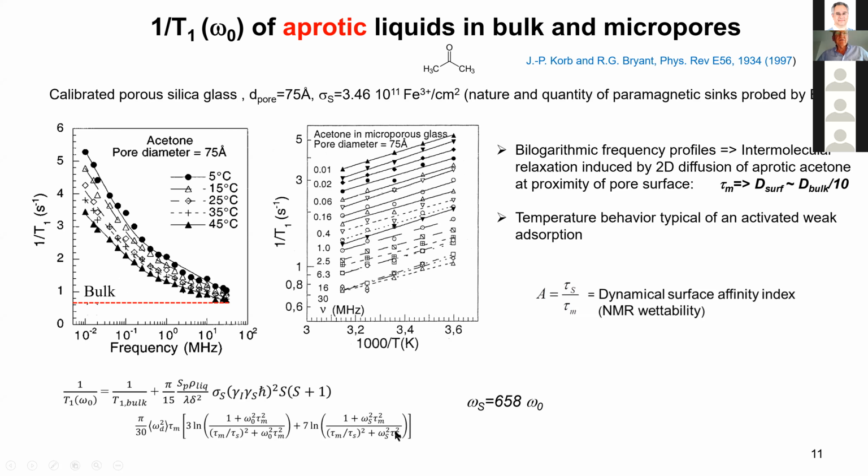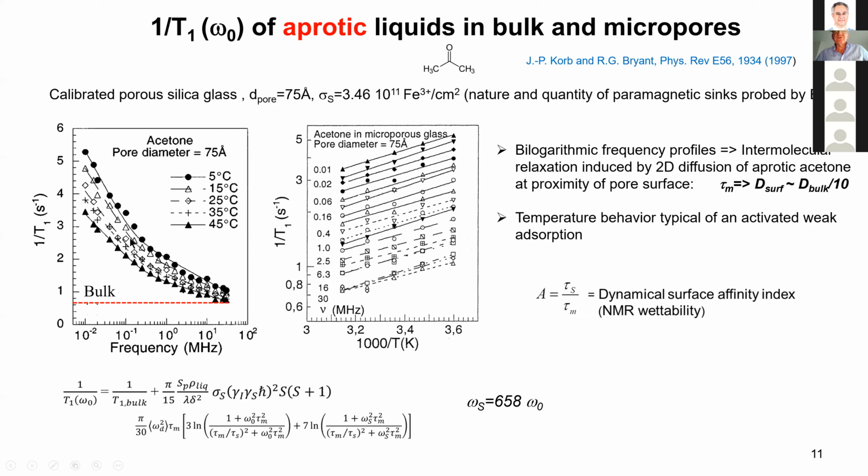And if you apply the complete formula, where the specific surface area matters, the density of liquid, everything, and the density of paramagnetic impurity, you can measure the correlation time for a single hopping at the surface, and then the inverse is the surface diffusion, which appears to be 1/10 of the bulk diffusion.